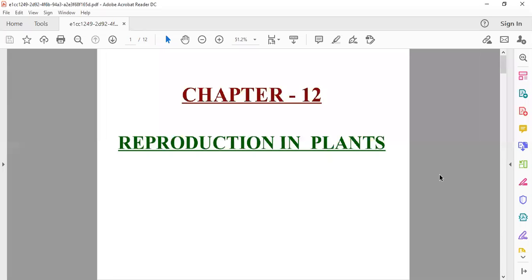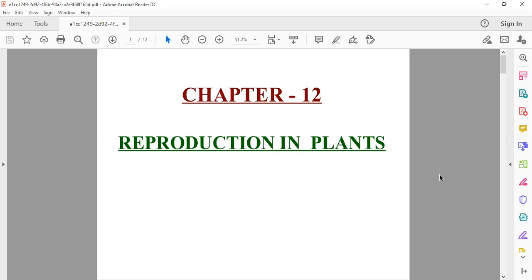Hello students, today we'll start a new chapter, that is reproduction in plants. So children, in this chapter we'll study the modes of reproduction, that is how reproduction takes place, types of reproduction, and how plants can be reproduced by vegetative propagation, and different ways of asexual reproduction.